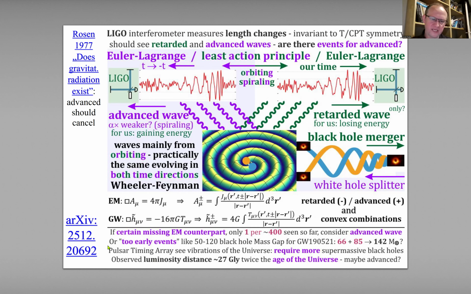Finally, there are also these pulsar timing arrays, which they say see vibrations of the universe. They say these are caused by supermassive black holes. However, they say the number is insufficient, because again, they only consider the retarded supermassive black holes. But maybe there's symmetry. We have this four-dimensional membrane space-time, and if something is causing these ripples, it should be working in both time directions. So maybe they should also include the advanced supermassive black holes.